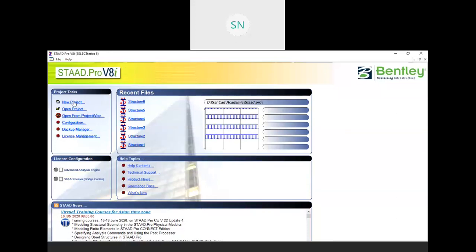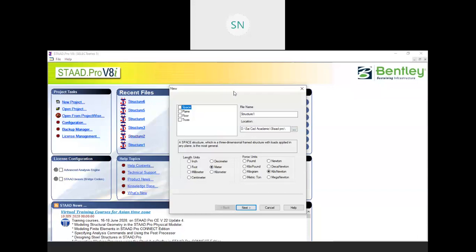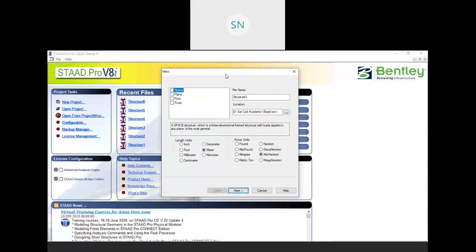Now let me begin with a new project, and today I am going to show you how to apply the wind load, right? So we will create a simple 3D structure. Here we have different environments. Space environment means 3D, planar environment means 2D vertical problem, floor environment means 2D horizontal problem, and truss means your steel structure, simple truss.